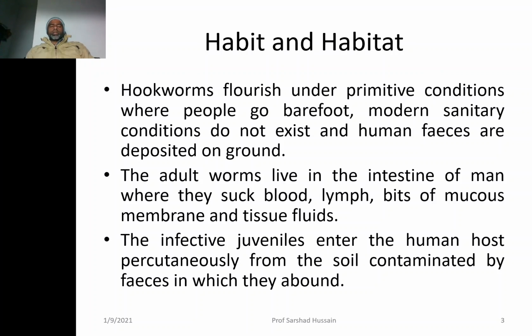Now you must be able to recognize why it flourishes well under primitive conditions: its juvenile on the soil will get a chance to enter the body only when humans are walking on the ground barefoot, and in addition it is reachable to the human body only when defecation is open on the ground, not in toilets.